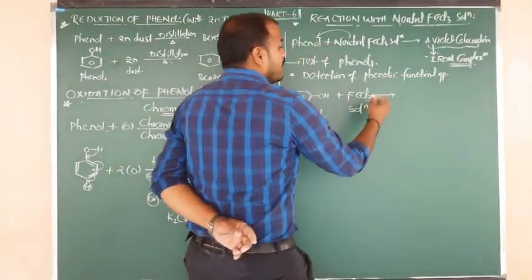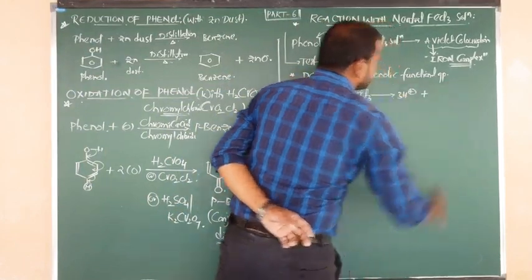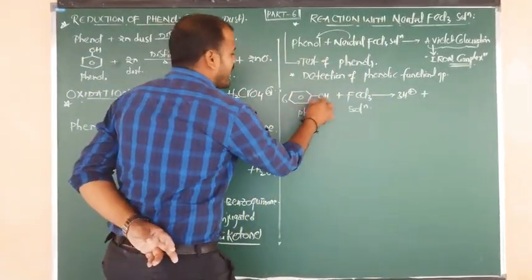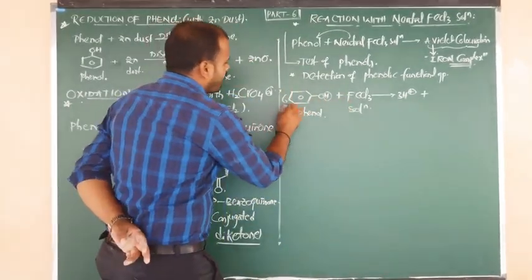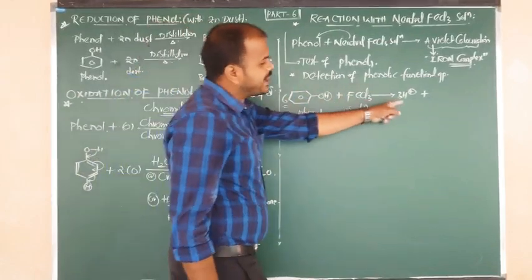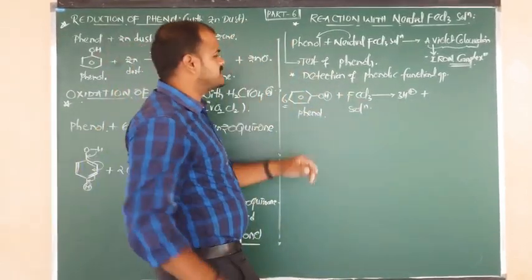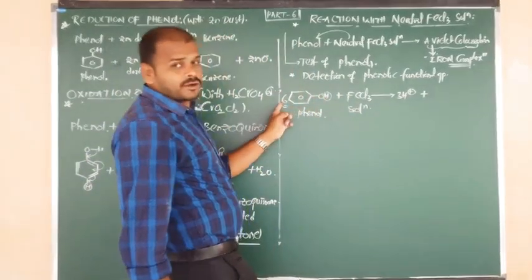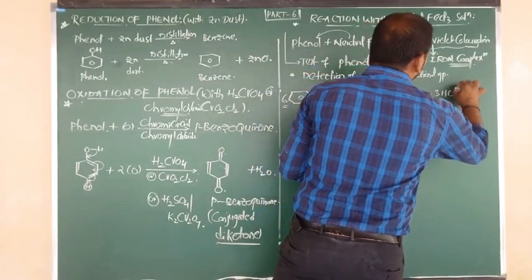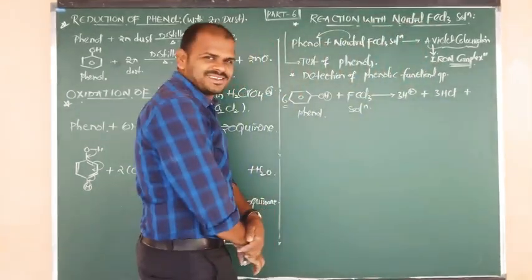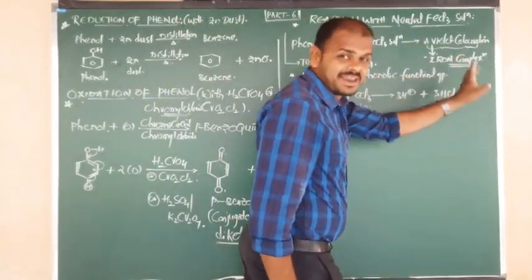Right. Initially here you are going to get 3 moles of H plus. Total here how many hydrogens are there? 6 hydrogens are there. Out of 6, 3 hydrogens are removed in the form of free H plus ions, and the remaining 3 hydrogens combine with 3 Cl and are removed in the form of 3 moles of HCl, plus the remaining is your main product. This is your violet color iron complex.